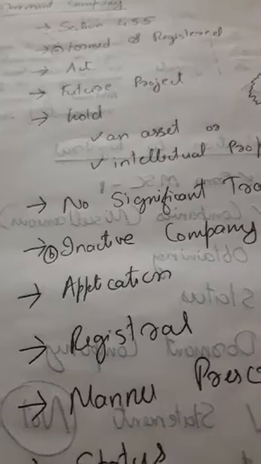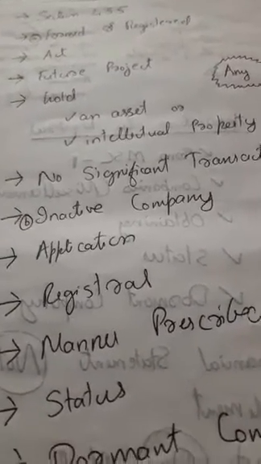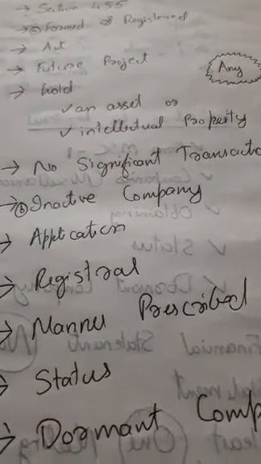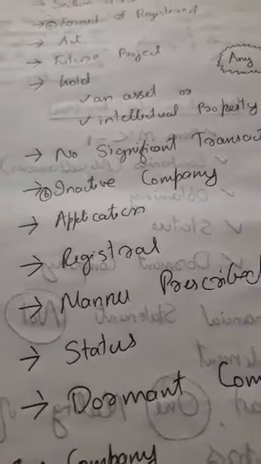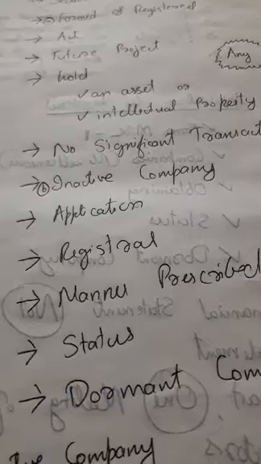Section 455 of the Companies Act 2013 clearly defines what a dormant company is. As per the definition, either of the following two kinds of companies can be a dormant company. The first is a company formed and registered under the Act, meaning the Companies Act 2013, for a future project or to hold an asset or intellectual property, and which has no significant transactions.